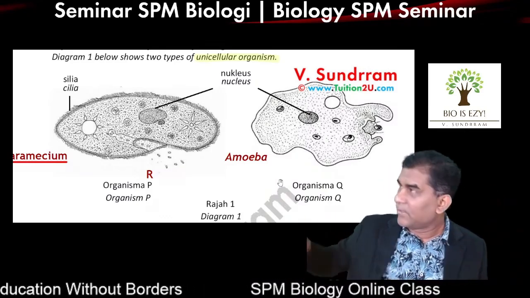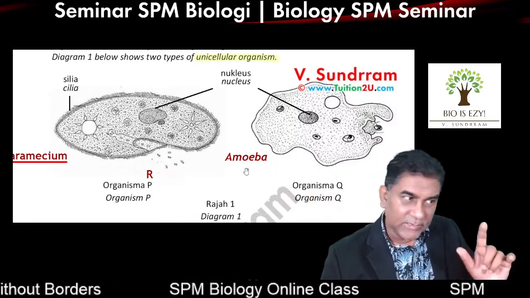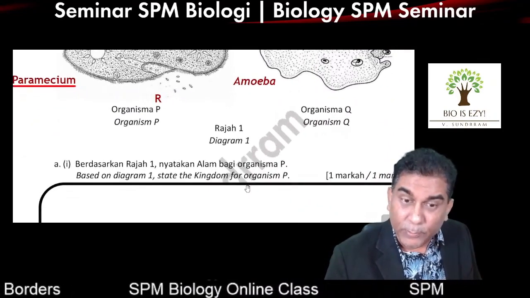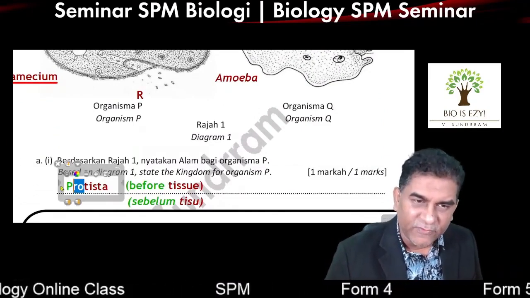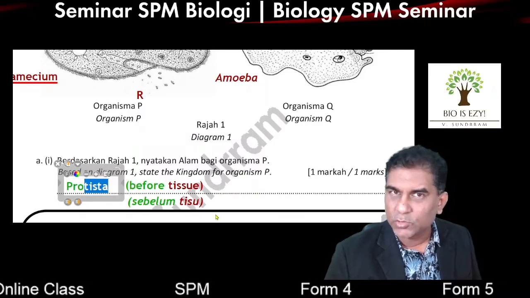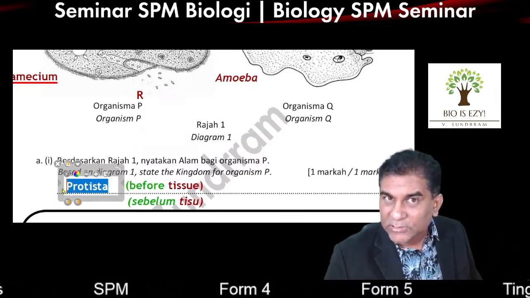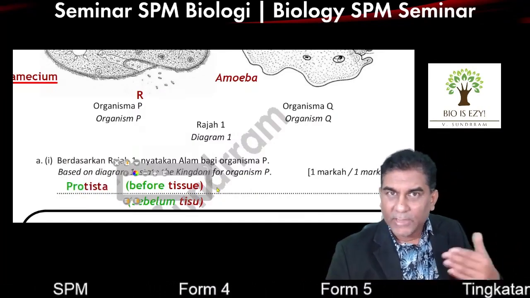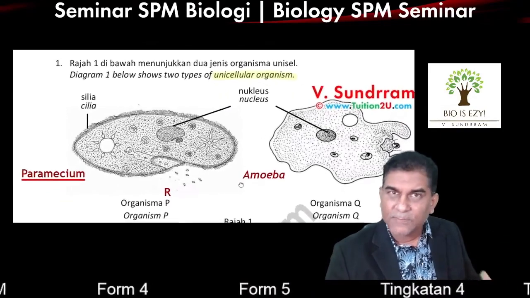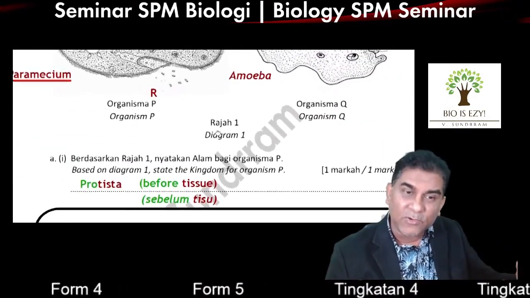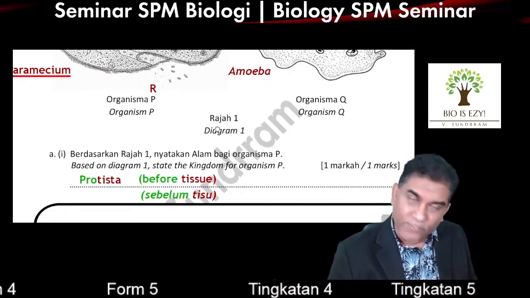Out of the 6 kingdoms, the kingdom that has most of the unicellular organisms is the third kingdom. The third kingdom is called Protista. The word pro, if you have come from my class, you should know, means before. The word tista means tissue. So, before tissue. What it means is the organisms under the kingdom Protista cannot form tissue. That means most of them are unicellular organisms. Amoeba and Paramecium come under the kingdom known as Protista. I'm just reminding you, unicellular organisms come under the kingdom Protista.